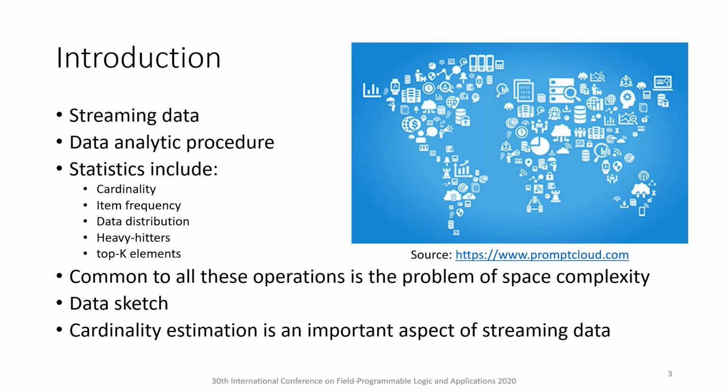Introduction. In today's world, there exists an enormous amount of data generated by the tech giants such as internet companies, telecom companies in a streaming fashion. There exists useful information in the data hidden behind the screen. In order to fetch that useful information, certain data analytic procedures are used. The main aim of these procedures is to extract statistical properties of the streaming data. Some of them include cardinality, item frequency, data distribution, heavy hitters, and top K elements.